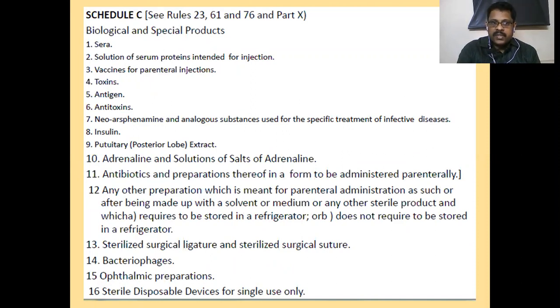Schedule C includes sera, vaccines, toxins, antigens, antitoxins, and related substances, and antibiotics, sterilized surgical ligatures and sutures, bacteriophage preparations, ophthalmic preparations, and sterile disposable devices.